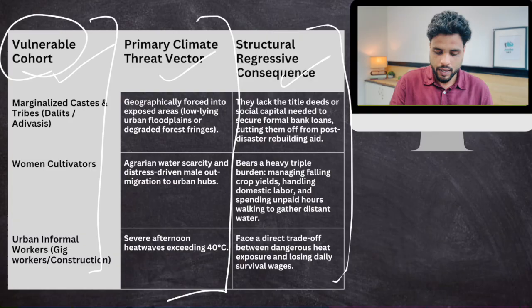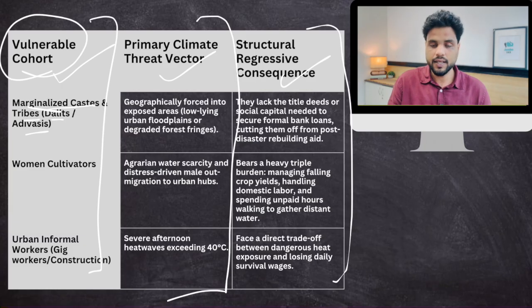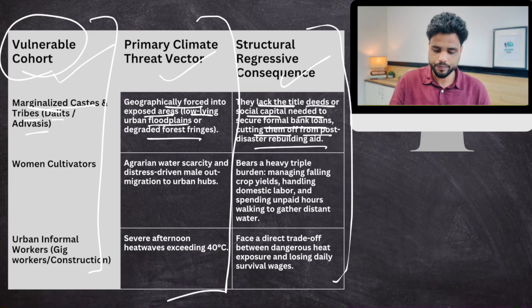For example, first vulnerable group is marginalized castes, tribes, Dalits, Adivasis. These people are geographically, most of them, forced into exposed areas like low-lying urban floodplains or degraded forests. They lack the title deeds, formal property registration documents, or social capital needed to secure formal bank loans, cutting them off from post-disaster rebuilding. Then women cultivators.